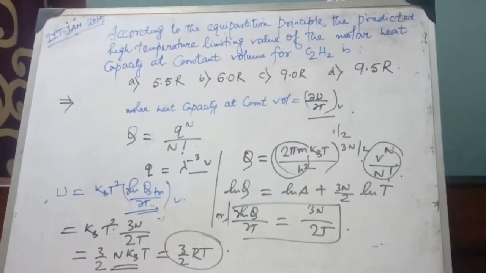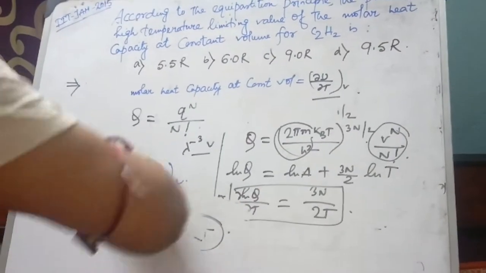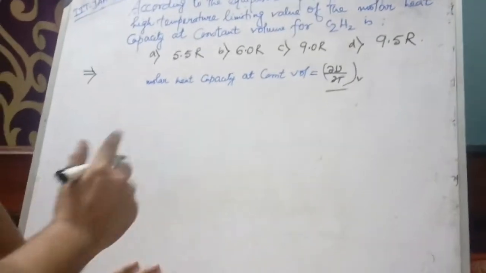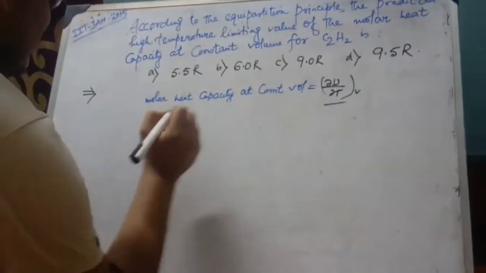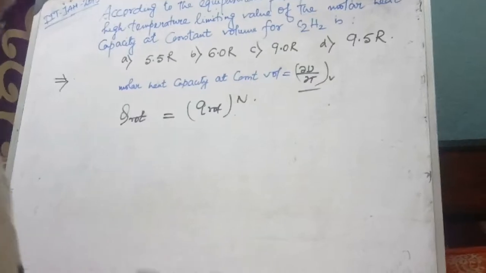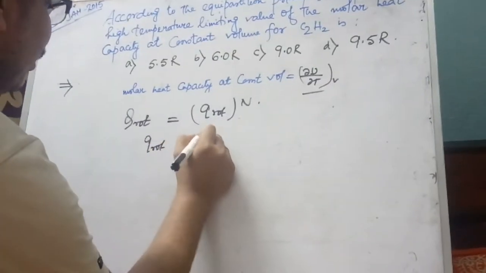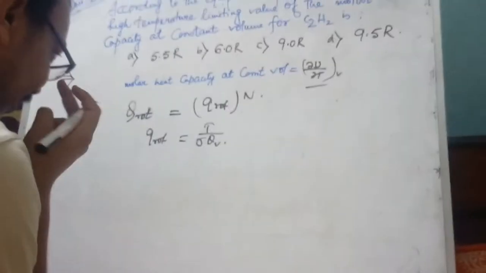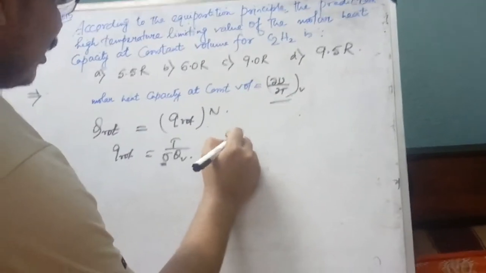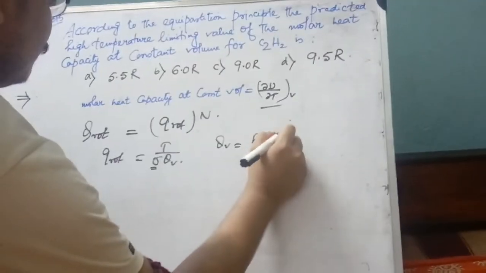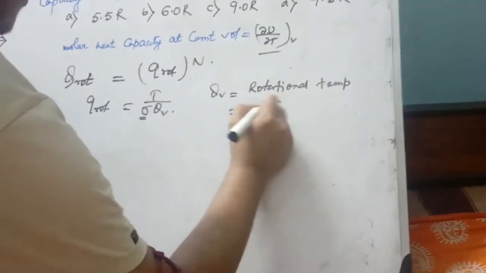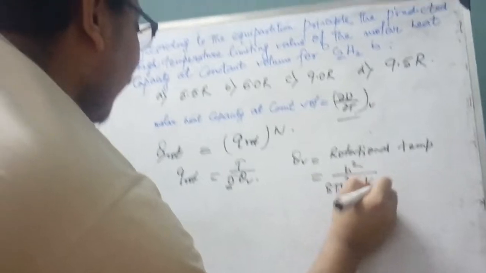Similarly, we can calculate rotational energy. Rotational partition function equals q rotational to the power n, and q rotational equals T by sigma theta r, where sigma is the symmetry number and theta r is the rotational temperature, equal to h square by 8 pi square I kB.